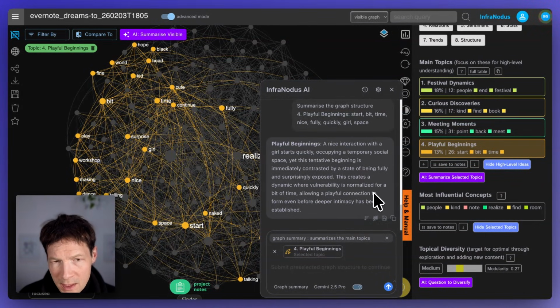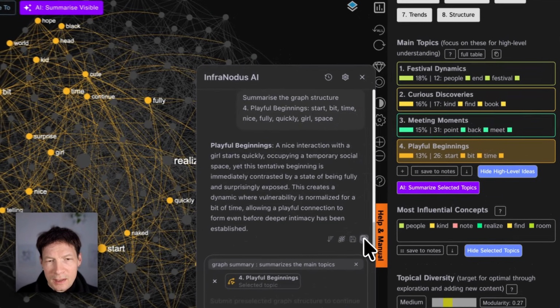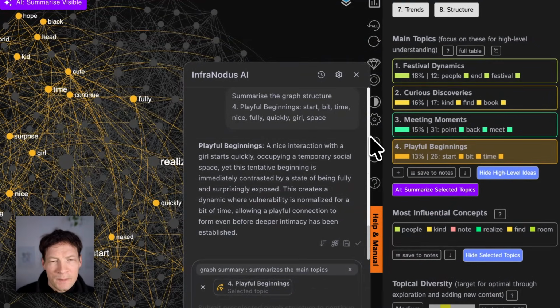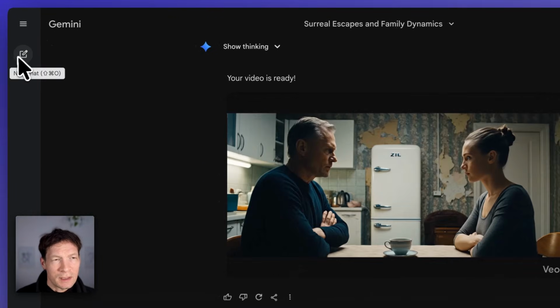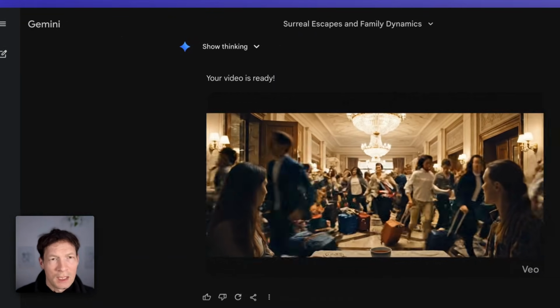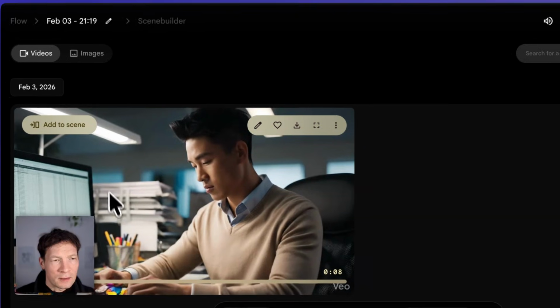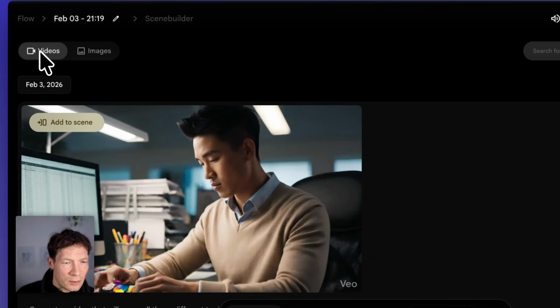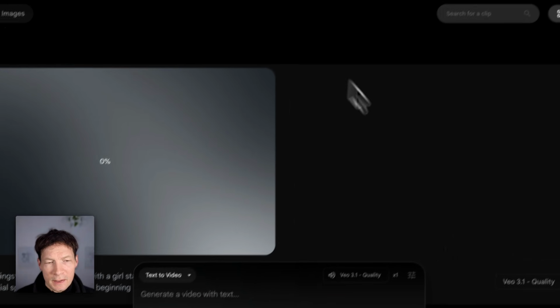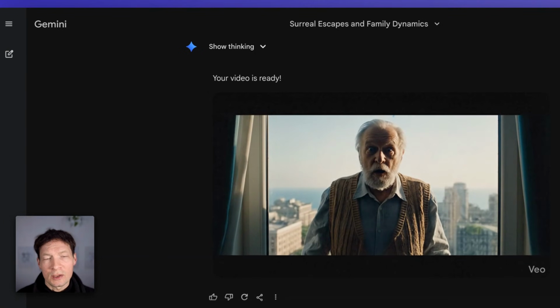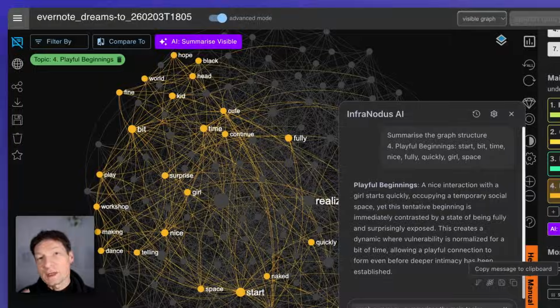It gives me a nice outline, and then I select it here, and then I go to my Google Gemini, for example. Here I think I used all the credits for today, so then you would go into something like Flow and create a new video based on this prompt, right? It will take some time to do it, and then you will have a video of your dream patterns generated just from this aspect, which is quite nice.